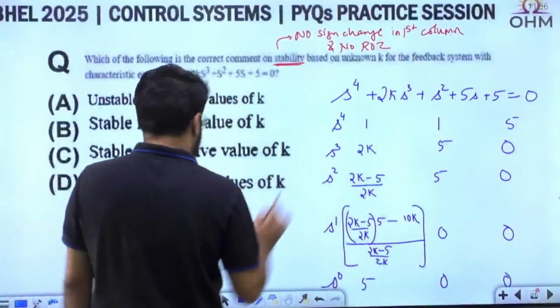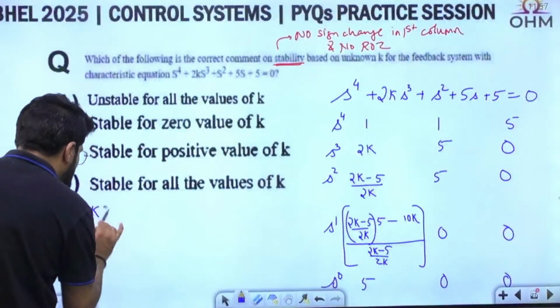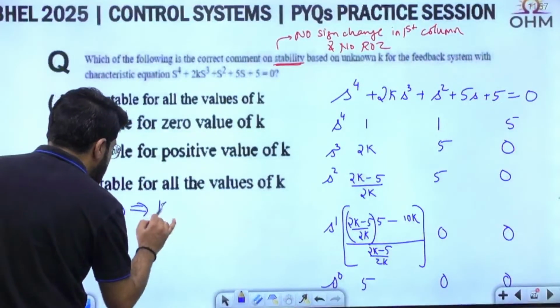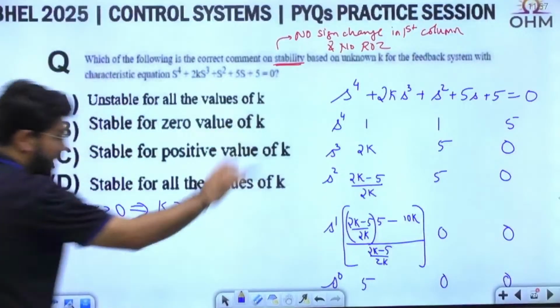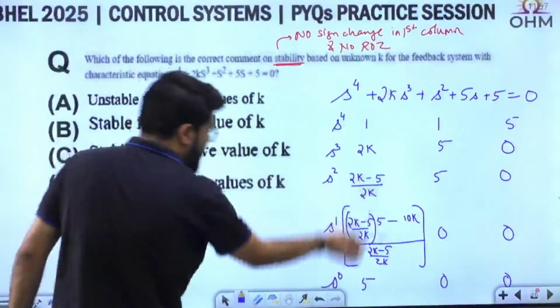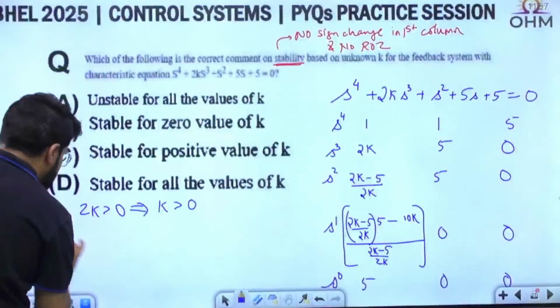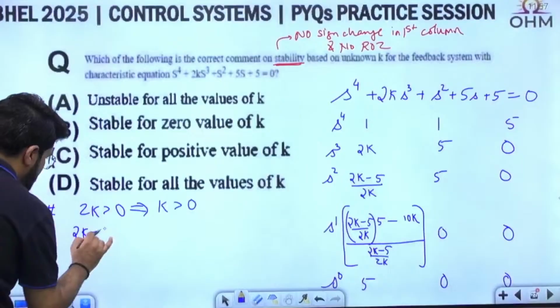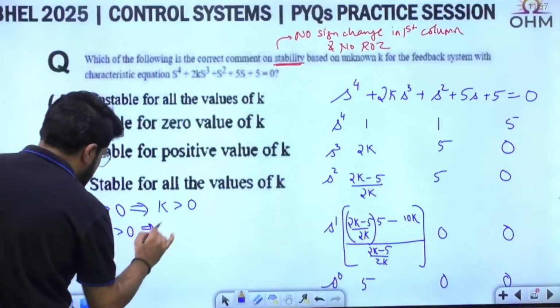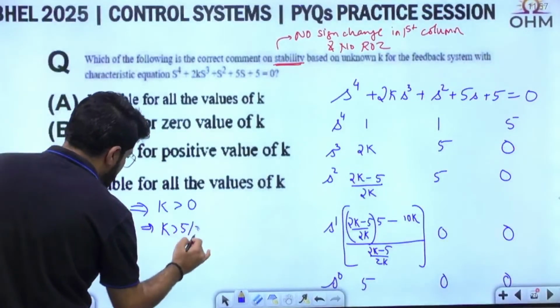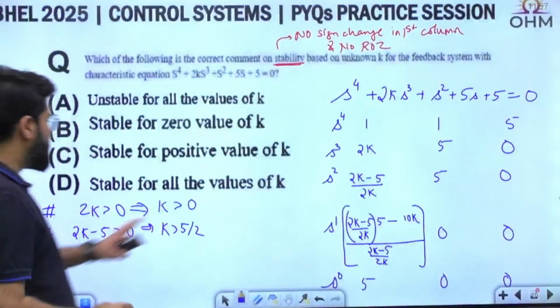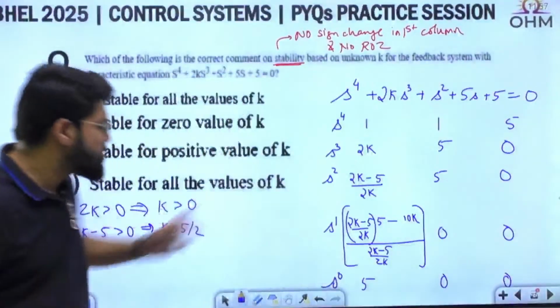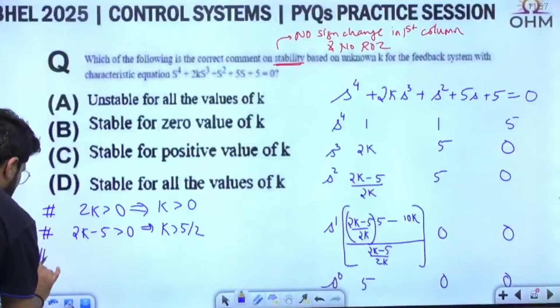Now, what is the condition required? 2k should be positive, that means k should be positive. That is one condition, but we have to make all the elements positive. Only the first and last are clearly positive. Next, 2k minus 5 should also be positive, so k is greater than 5 by 2. Greater than 0 and greater than 5 by 2 means finally k greater than 5 by 2. But there is one more, a third element.